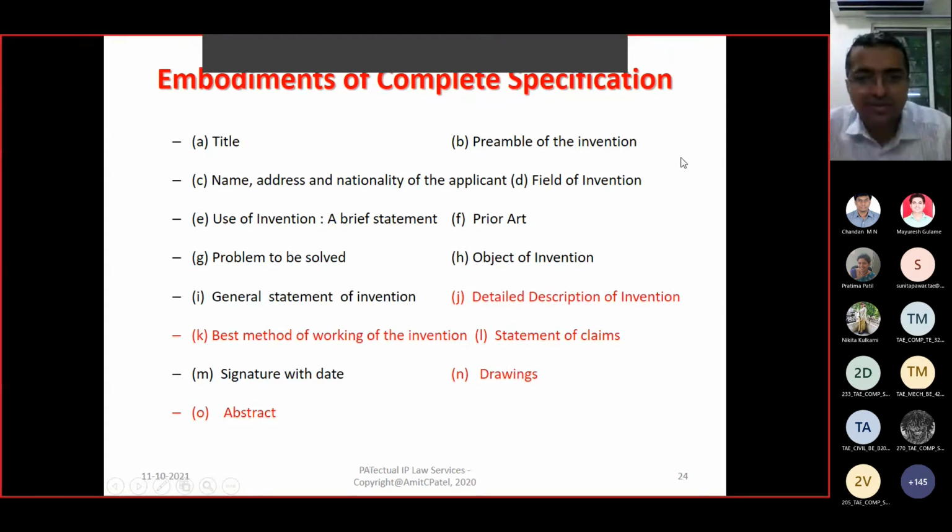All these are the subheads under which you give the information, and when you arrange all that information step-wise, that will be your application which is good to file with the patent office. We will discuss what to prepare or mention under each of them in the next slides.